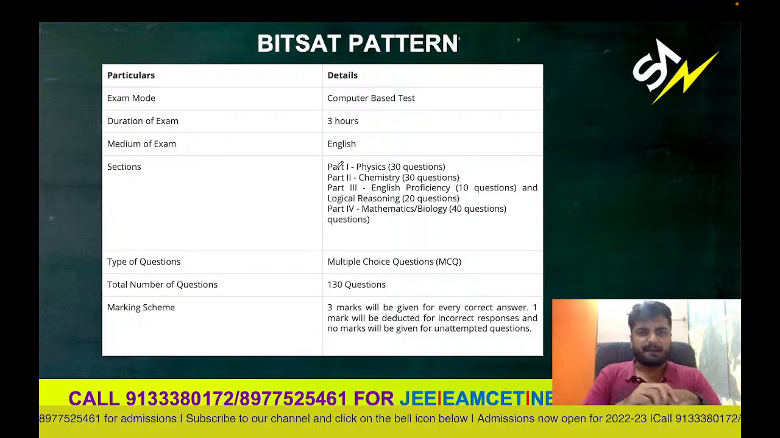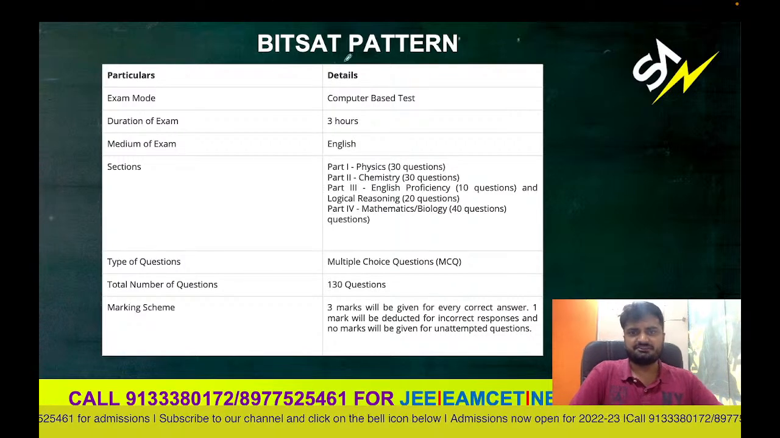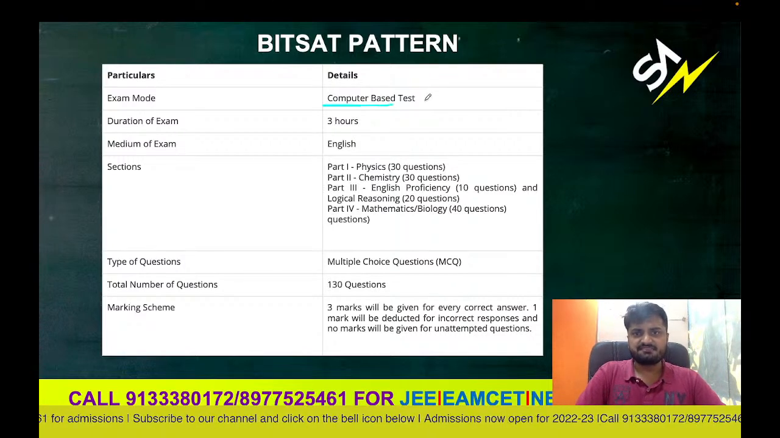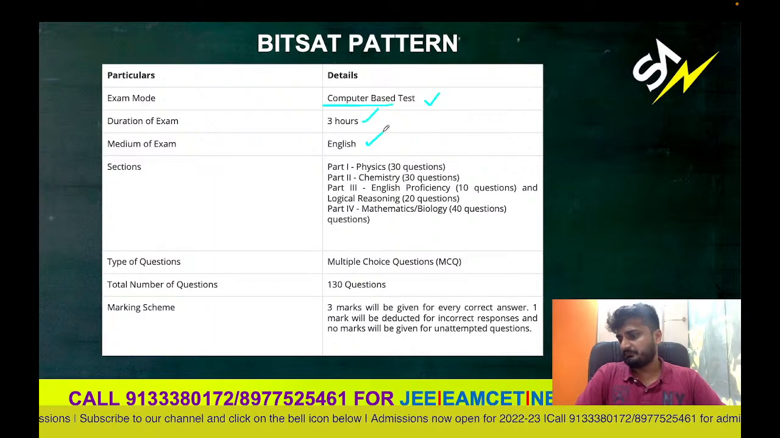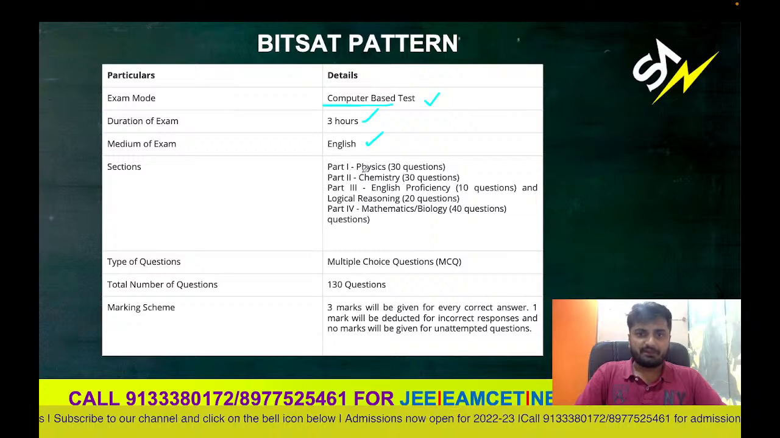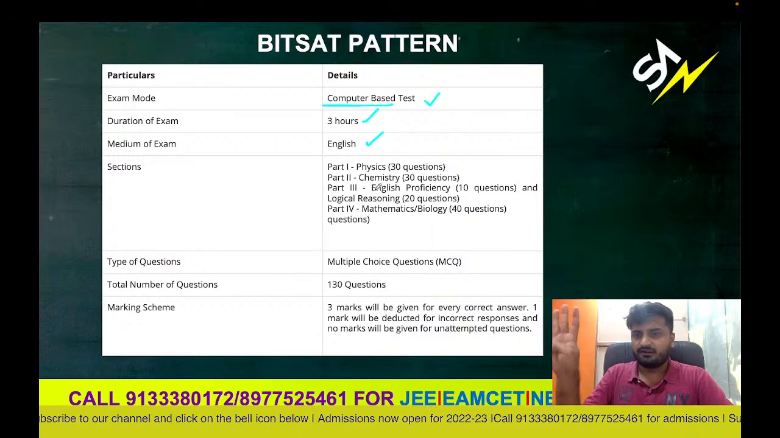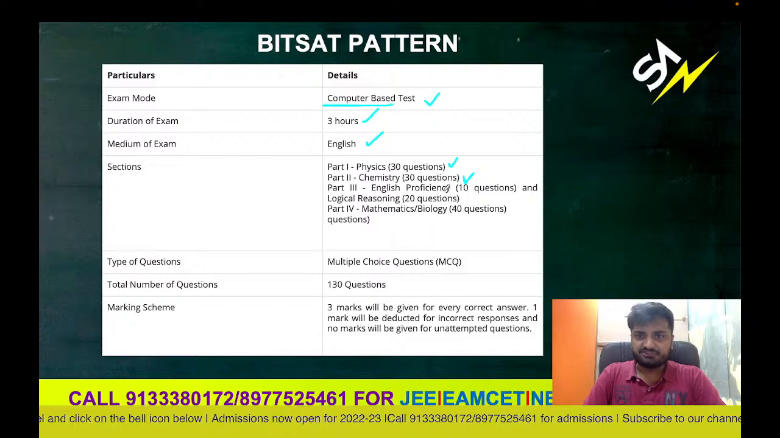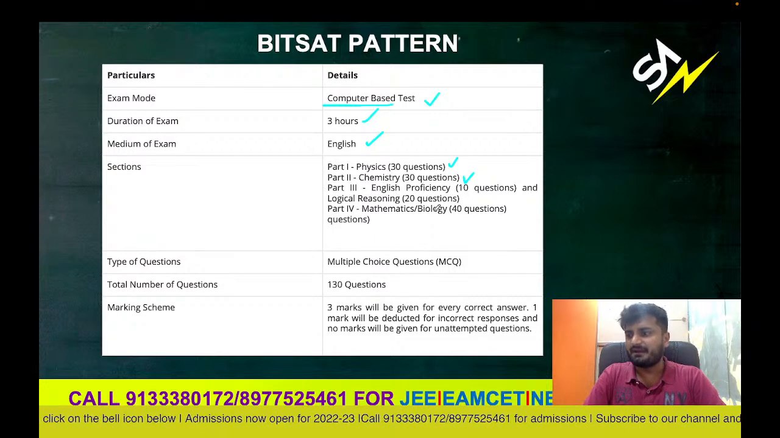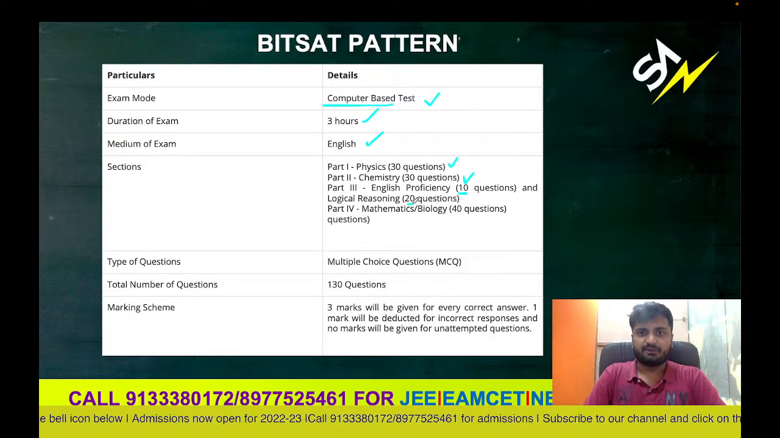And now coming to the pattern of the paper, it's a computer-based test. 3 hours is the time. The medium of exam will be strictly English only. The exam is totally in 4 parts. Part 1, physics, 30 questions. Part 2, chemistry, 30 questions. And part 3 is English proficiency and logical reasoning combined, 30. So English you get 10, logical reasoning you get 20.